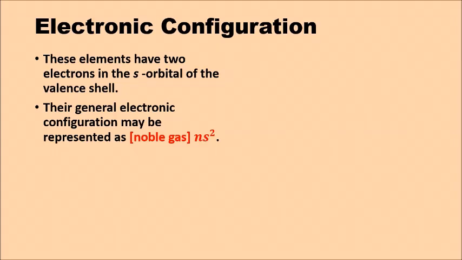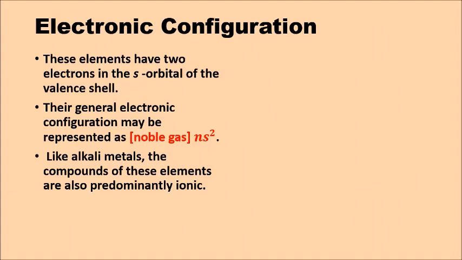Why are we writing noble gas? Because every element has a number of electrons. Take beryllium, which has atomic number 4. So how many total electrons are there? 4 electrons. We write according to the Aufbau principle 1s2, 2s2, and the outermost shell is 2s2, where n represents 2. So what about this 1s2? You can write instead the nearest noble gas. 1s2 is for helium. In that way also you can represent the electronic configuration. That's why it is mentioned as noble gas ns2.